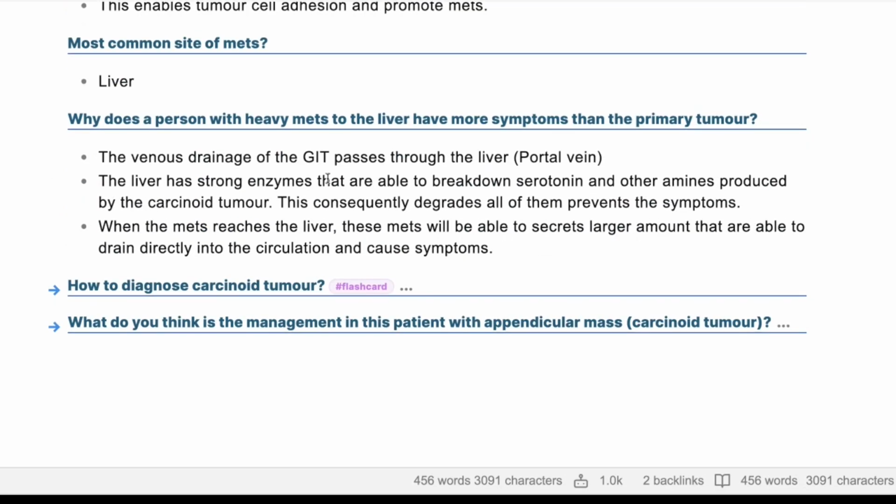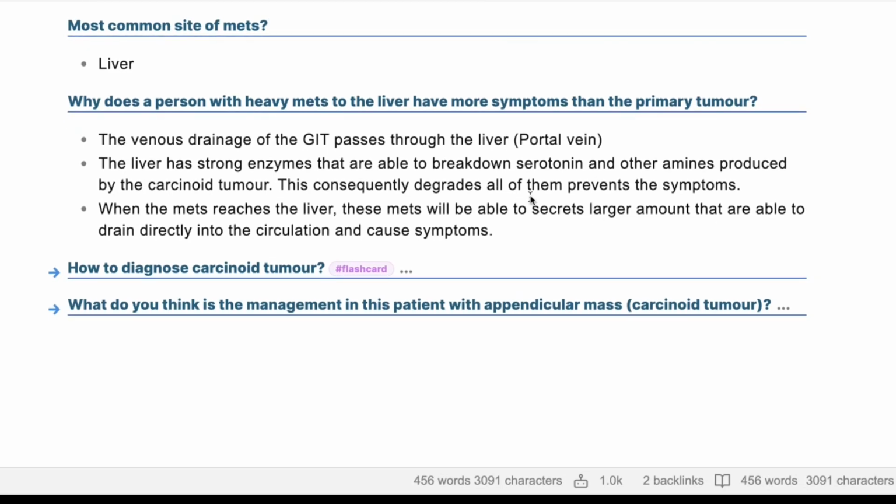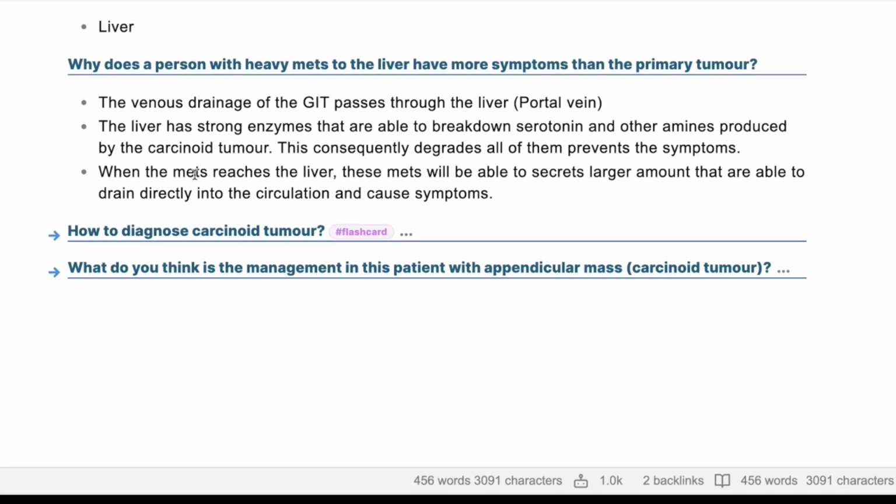Yeah, excellent. You answered it very, very well. But the way I would like to say it: the gut venous drainage is through the portal vein, which will go to the liver. So any products secreted from the carcinoid tumor will be metabolized and broken down in the liver into inactive ingredients. But when they have the tumor in the liver, there will be a very large amount of secretions, and all of it will not be degraded, and they might jump into the circulation and cause the symptoms. Okay.